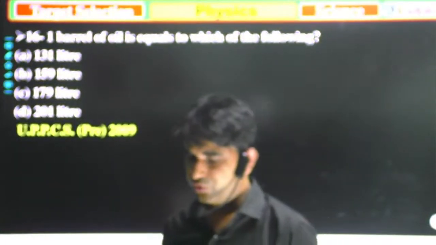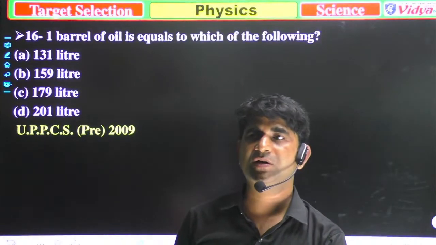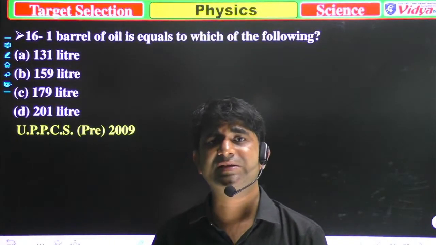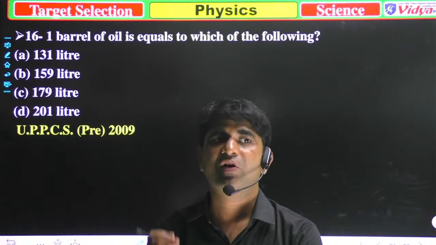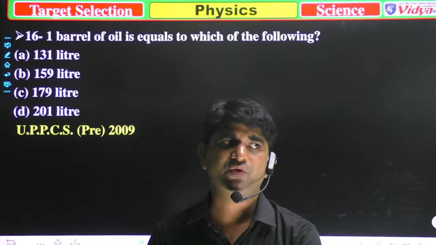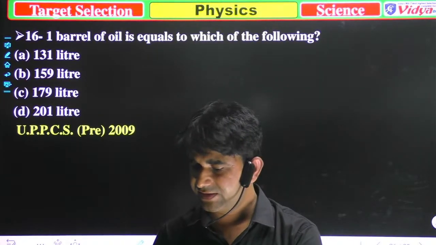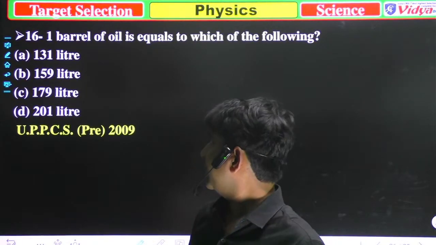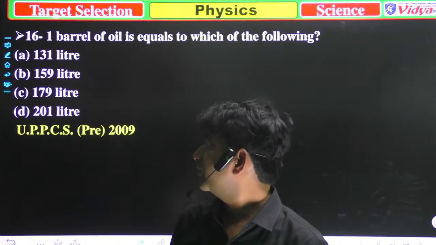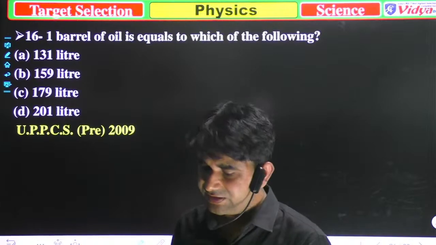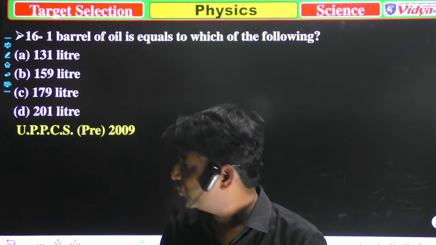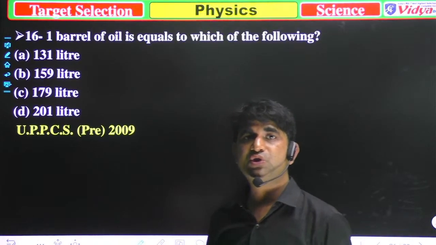One barrel of oil is equal to which of the following? Because in the current news, you will see that all the oils are measured in barrels and the prices are also based on the barrel. So now you have to choose: one barrel is equal to, and our options are A, 131 liter, B, 159 liter, C, 179 liter, and D, 201 liter.